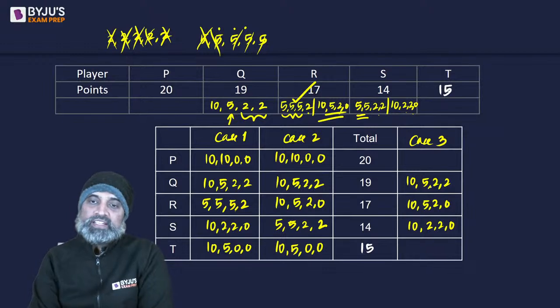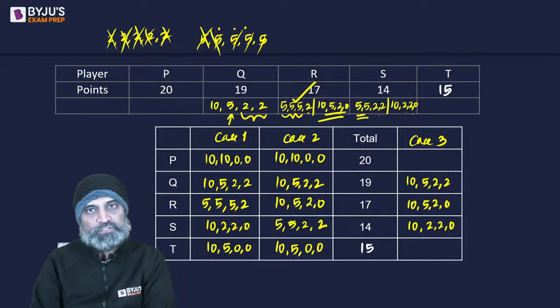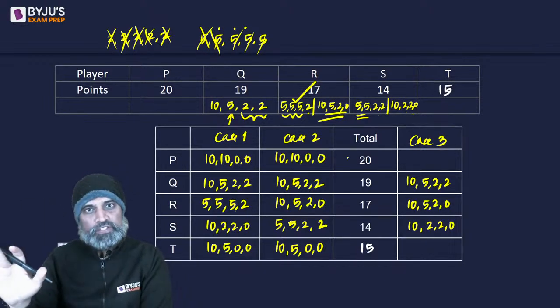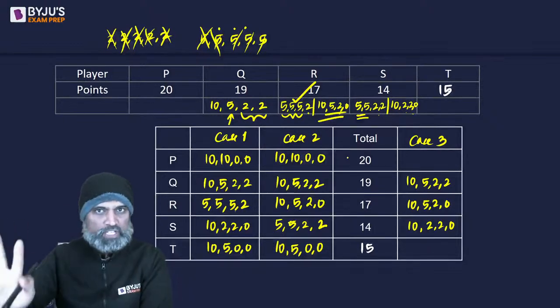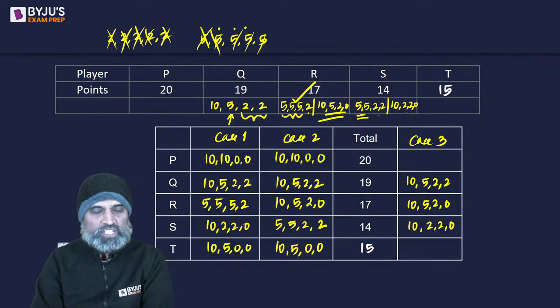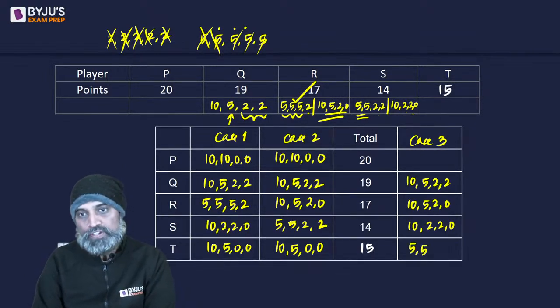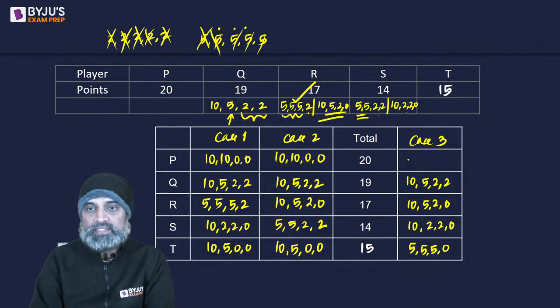So what you will find is the number of 2s we have is 5. The number of 5s we have is 2 only. We need 3 more 5s. If I take 3 5s from 20, there will still be a 5 left, which will force us to take the fourth 5 from 20. 20 is 5, 5, 5, 5. That's 4 5s, so 4 plus 2 makes 6. So that means we need only 3 5s. That will only come from 15, right? 5, 5, 5, 0. If this happens, then for 10 I need 5. So 3 10s are there. I will have 2 more 10s and then I will have 0, 0.